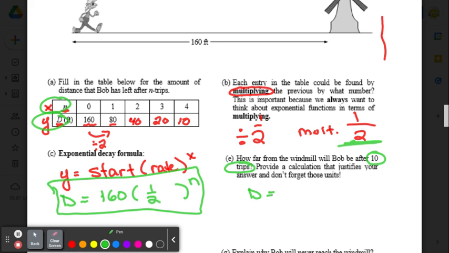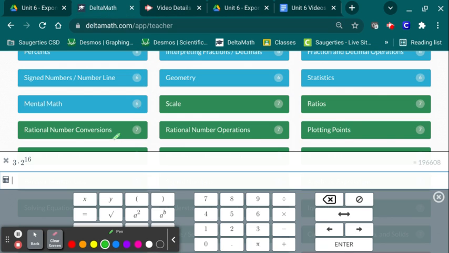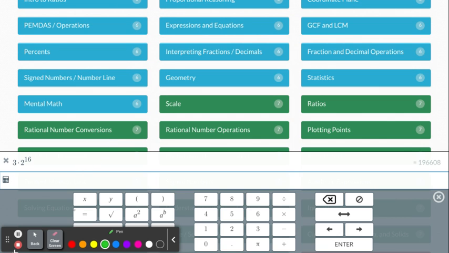So here we have D equals 160 times 1/2, and number of trips is 10. So I'm going to go back to my Delta Math, and here I'm going to type 160 times, to do a fraction, you just do like 1/2.